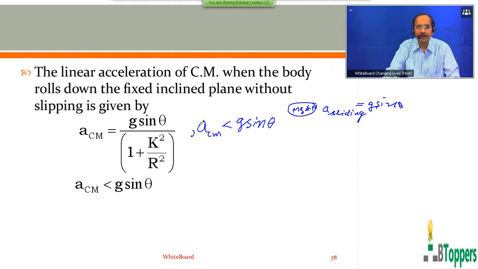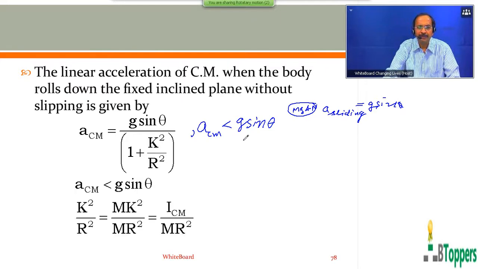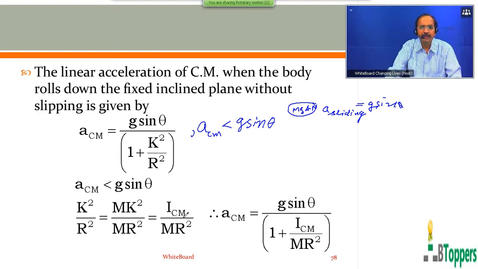So those who are writing the notes, come on, you can finish writing. Sometimes you can also express this formula in terms of moment of inertia. K square by r square, you can write m k square by m r square, where m is the mass of the rolling body. m k square you can write as Icm. Icm, I subscript cm, represents the moment of inertia of the rolling body about the horizontal axis passing through its center of mass and parallel to the inclined surface on which it rolls.